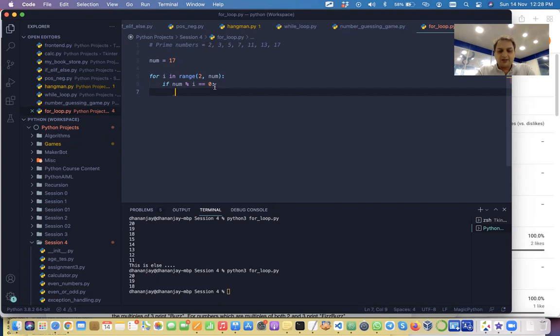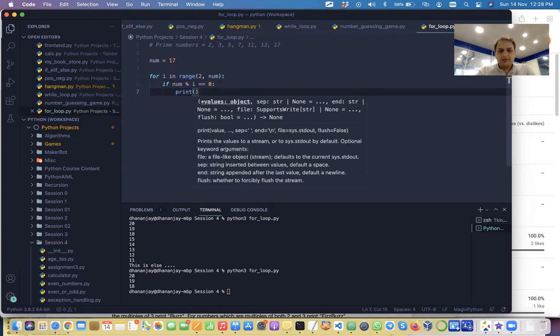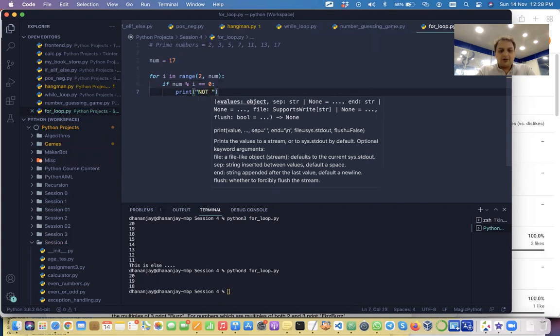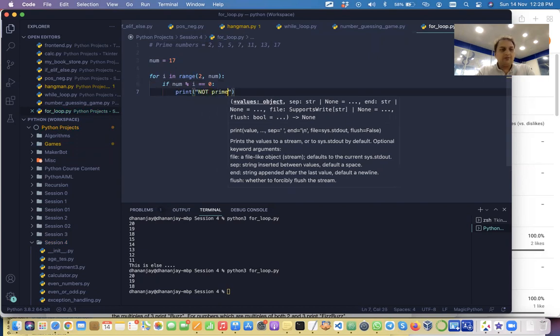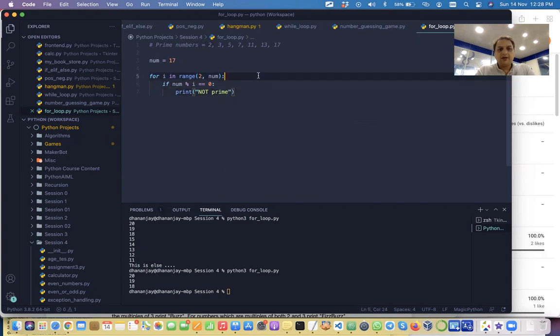So in that case, we can say print not prime. Correct? And as soon as this is there, we can simply say break. We have found it's not prime. As soon as one number divides it, we are done. We know that it's not prime.